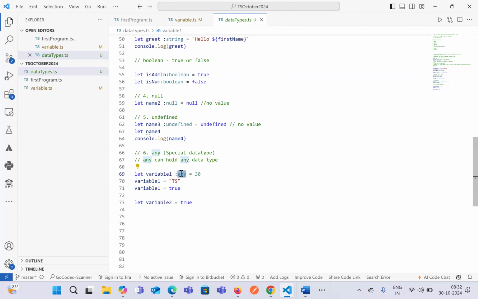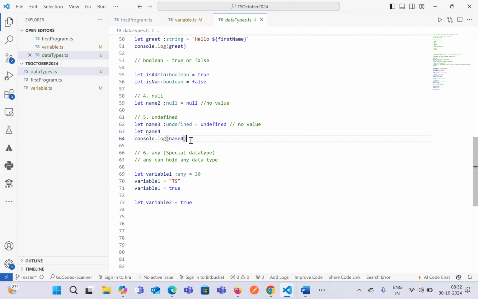Whereas whenever we declare a variable and the data is coming from any file or any API, let's say we are trying to get the data from an API or a file, we do not know what kind of data type it will have. So if you do not know what kind of data type the variable is going to store, at that point of time, we can use any as a data type. Whatever the data type it will be, it will automatically accept the value.